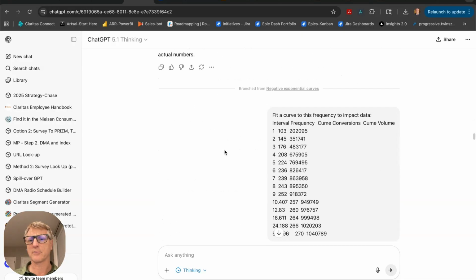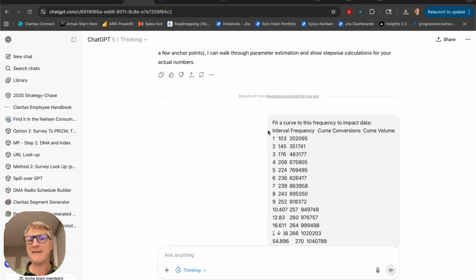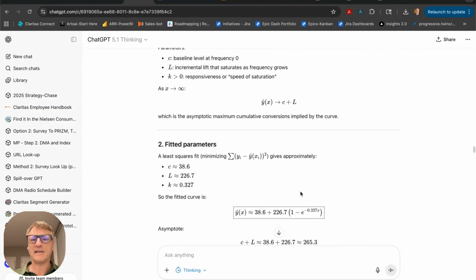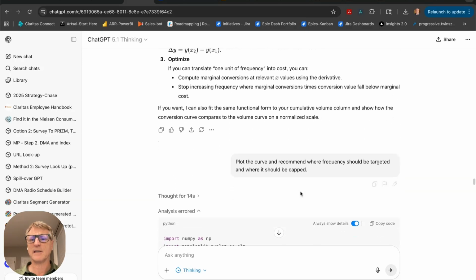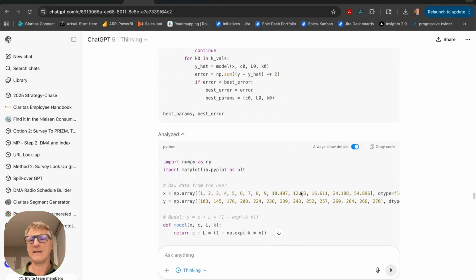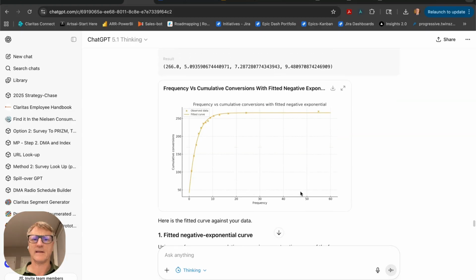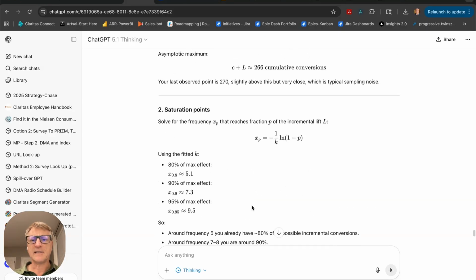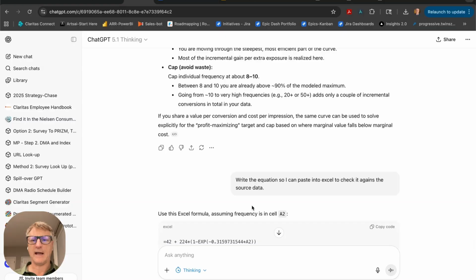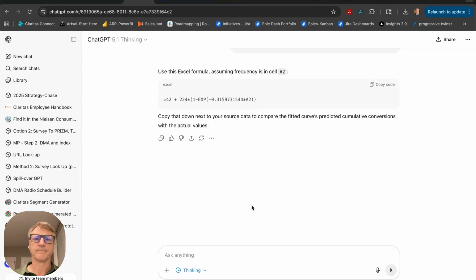After we have it go through and give us all of this great math, we gave it the same data and ask it to fit this frequency to impact data. So it's a very short prompt, but because it already has all that expert context, it does a far better job. And as we saw, this one had the lowest error rate and was 18% better than the prompt prior to the thinking models. And the curve fit is, again, exceptional, and this is a good output to use.